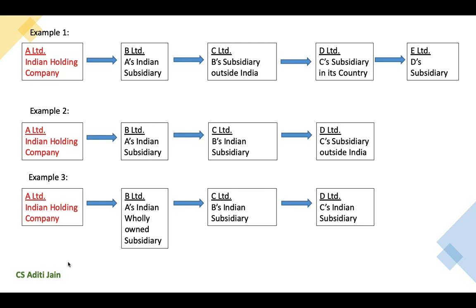It cannot further invest in D Limited. In the first example, the second layer of subsidiary was incorporated outside India. So, it can have further layers of subsidiaries to it. But in the second example, C Limited is an Indian company which is the second layer of subsidiary. So, it cannot acquire another subsidiary whether in India or outside India.